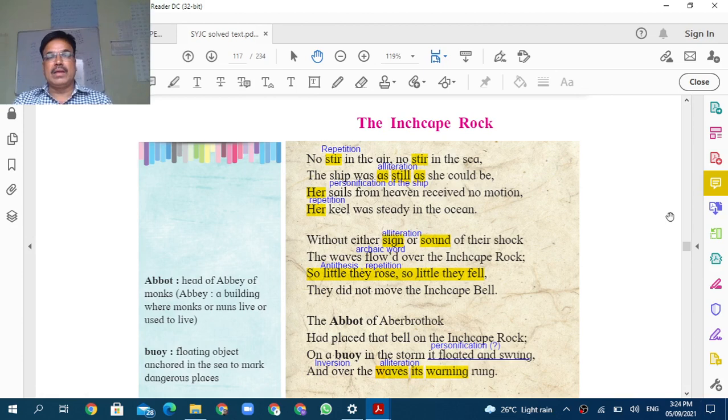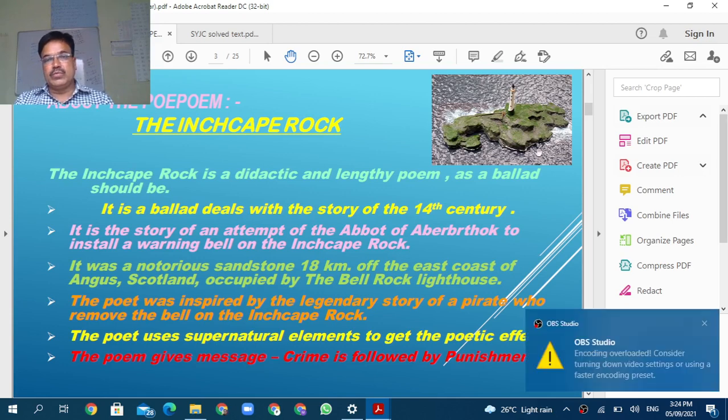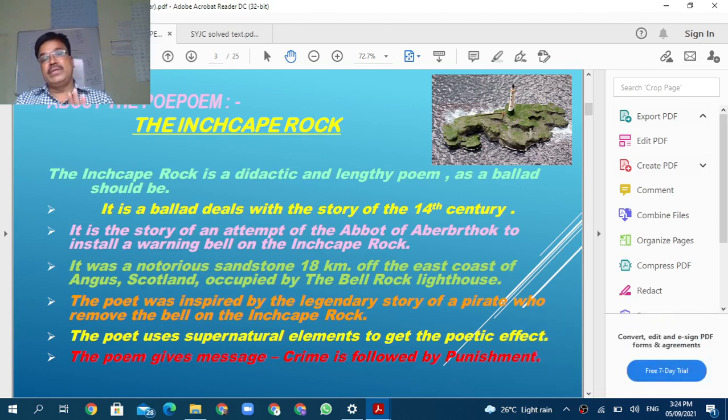आणि म्हणून जे काय म्हटलेलं आहे बघा, this is the poem. Okay, and here information is given about this Inchcape. Now see, look at the picture. Okay, here this is the ocean, and in the ocean there is a reef, that is the rock is there. Whenever the water level is low, at that time it is visible.